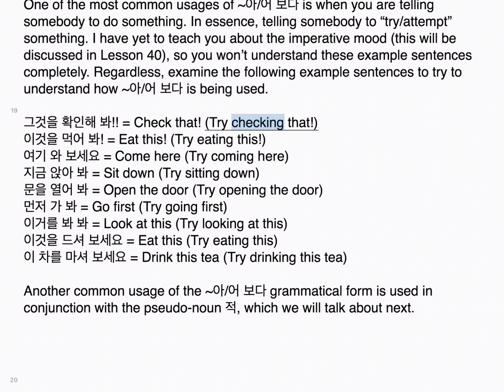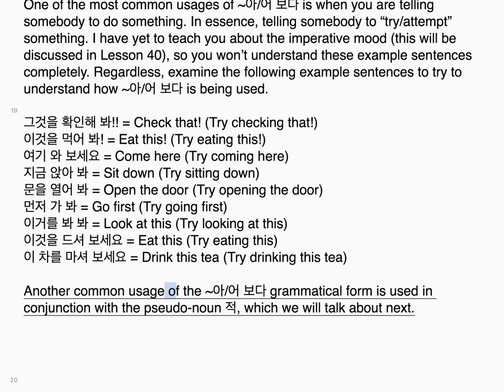그것을 확인해 봐 equals Check that. Try checking that. 이것을 먹어봐 equals Eat this. Try eating this. 여기 와 보세요 equals Come here. Try coming here. 지금 앉아봐 equals Sit down. Try sitting down. 문을 열어봐 equals Open the door. Try opening the door. 먼저 가봐 equals Go first. Try going first. 이거를 봐봐 equals Look at this. Try looking at this. 이것을 드셔보세요 equals Eat this. Try eating this. 이 차를 마셔보세요 equals Drink this tea. Try drinking this tea.